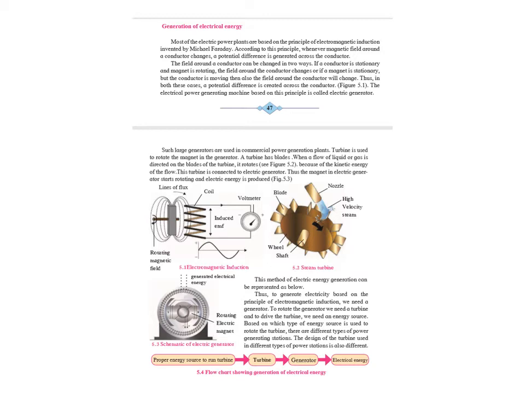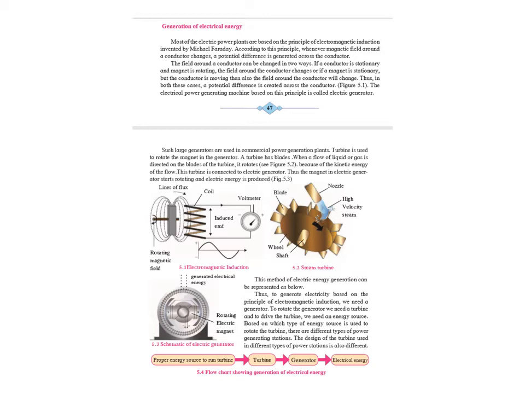Such large generators are used in commercial power generation plants. Electricity is generated at a power station using an energy source, a turbine and a generator. The energy source is used to drive or move the turbine. A turbine has blades. A flow of liquid or gas is directed on those blades.